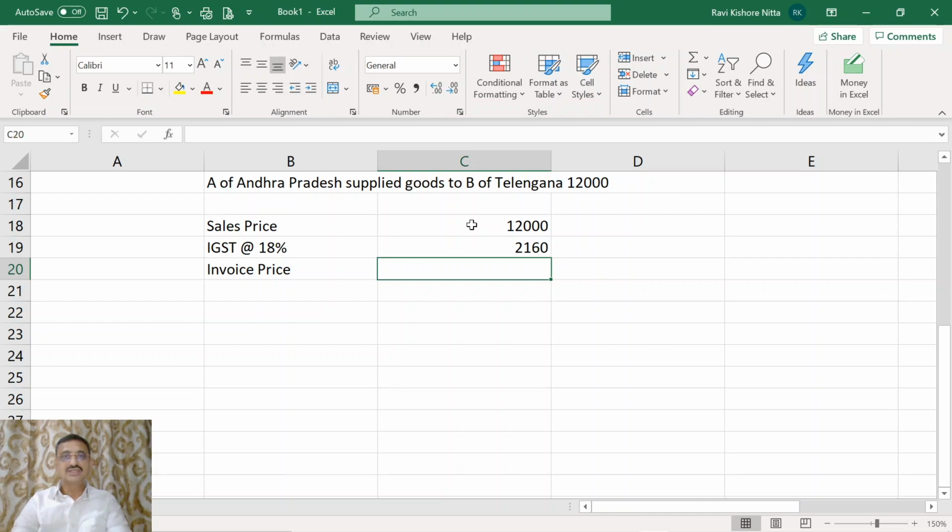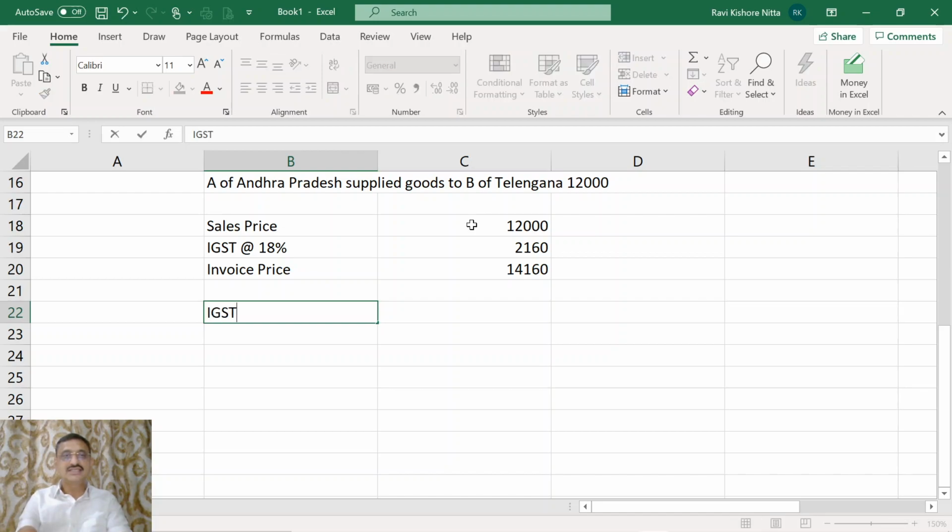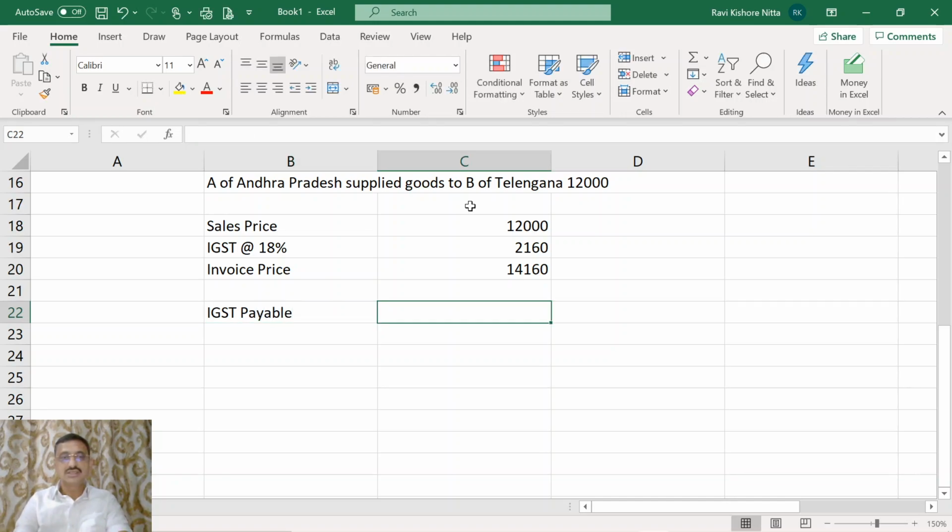Invoice price is 14,160. Now come to the tax payable part. What is IGST payable? IGST payable is